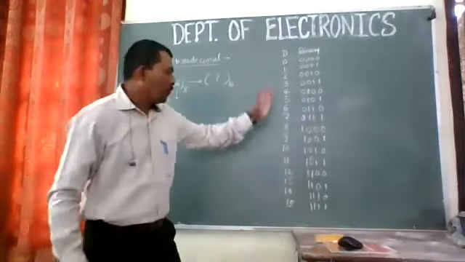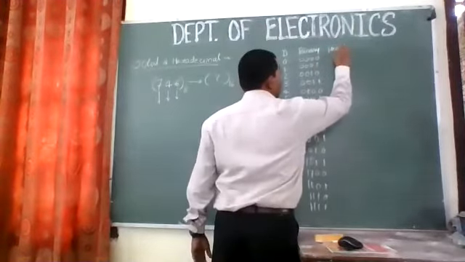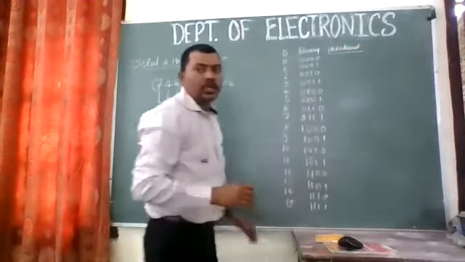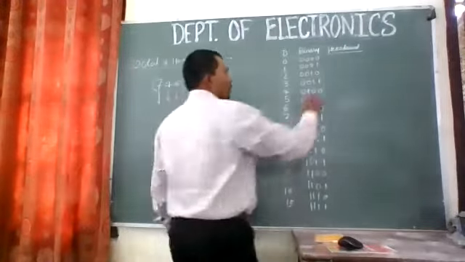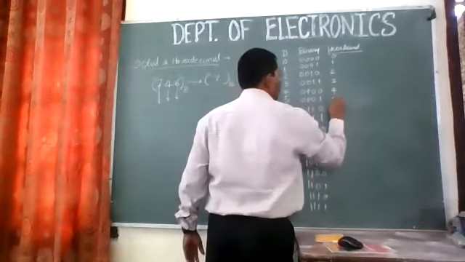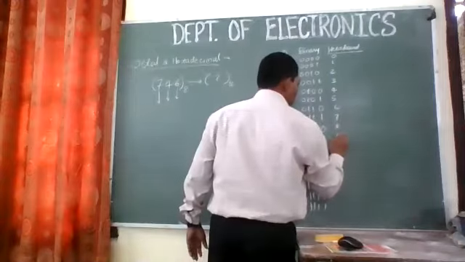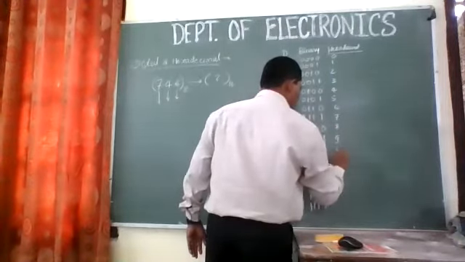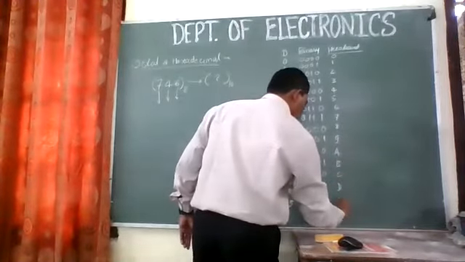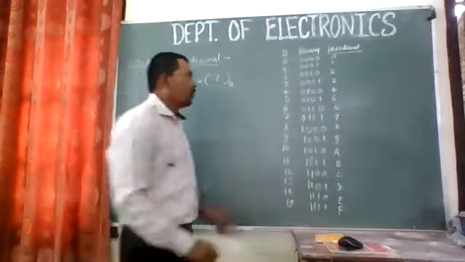So we have this 4-bit binary equivalent, and this is the hexadecimal equivalent. We need to remember this table. For hexadecimal, we write 0, 1, 2, 3, 4, 5, 6, 7, 8, 9, and then we start with A, B, C, D, E, and lastly F. I guess it is visible to you all.